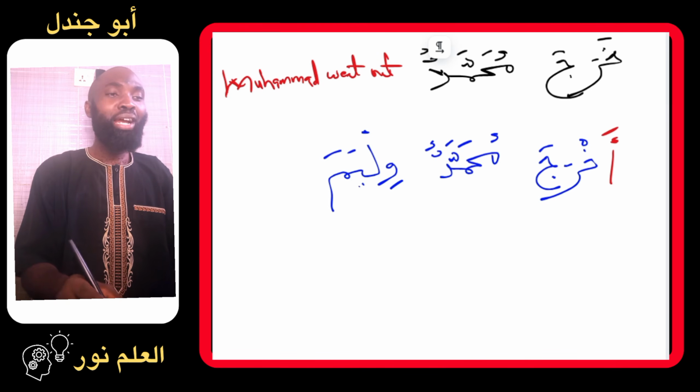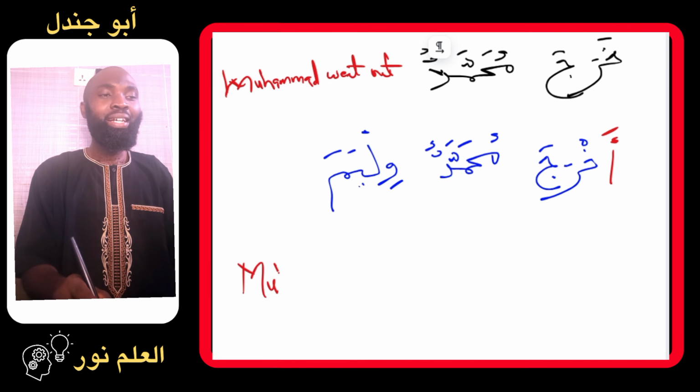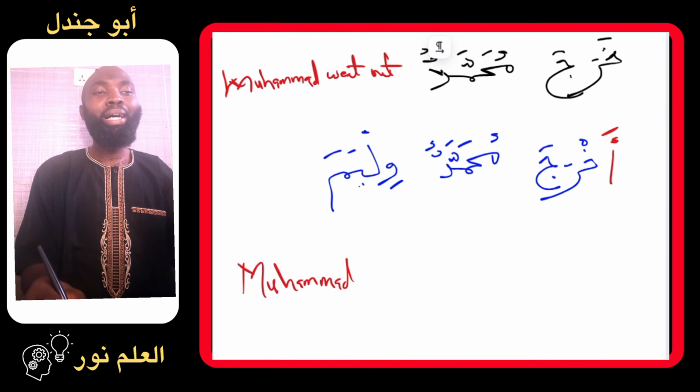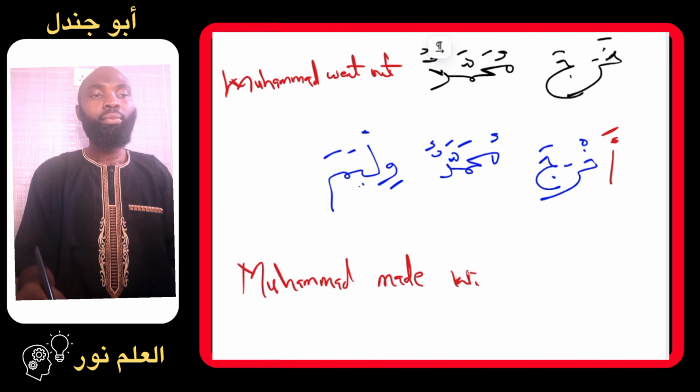This means that Muhammad sent William out. It means Muhammad made William to go out.